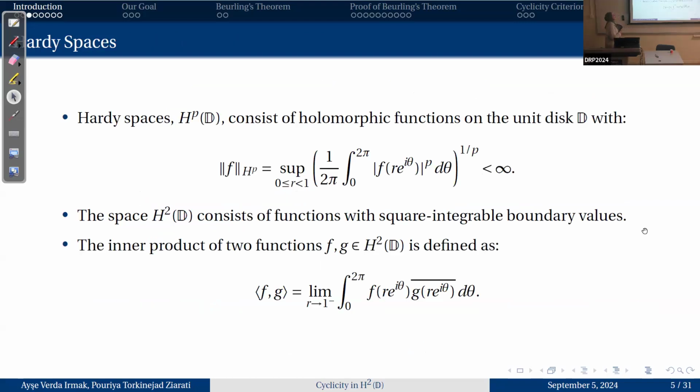And next are the Hardy spaces. Hardy spaces are a type of Hilbert space, denoted HpD. They consist of holomorphic functions on the unit disk D, with the given condition, the norm being bounded. And the space that we worked on, which is H2D, consists of functions with square integrable boundary values. And the inner product of two functions in H2D is defined as follows.